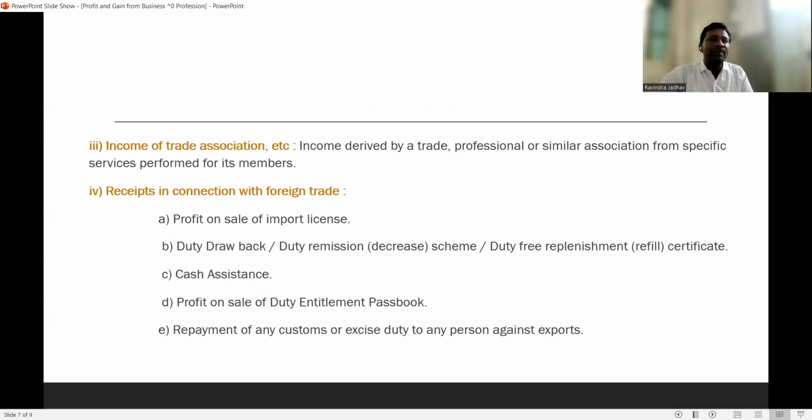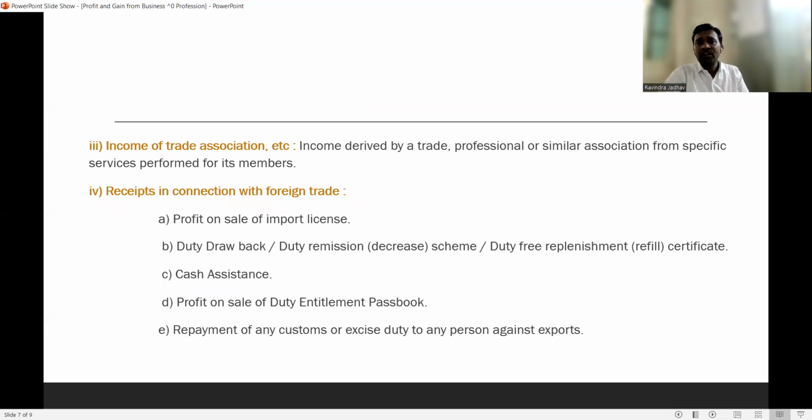Then number third, income of trade association, etc. Any income generated by a trade association is also considered as income from business. This is income derived by a trade, professional or similar association from specific services performed for its members.